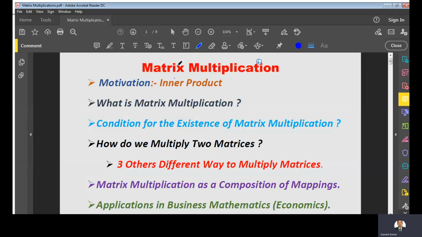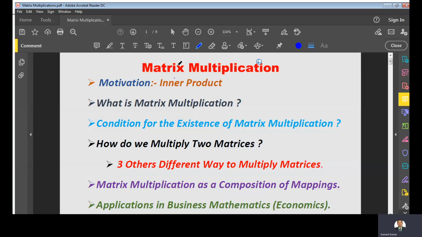And next we will try to answer the question: is there any other method to multiply two matrices? If yes, then what kind of method will we use to multiply two matrices? So I'm going to describe three other different ways to multiply matrices.